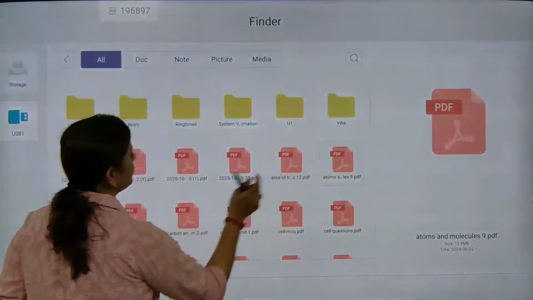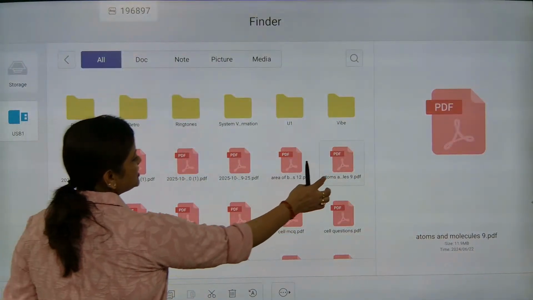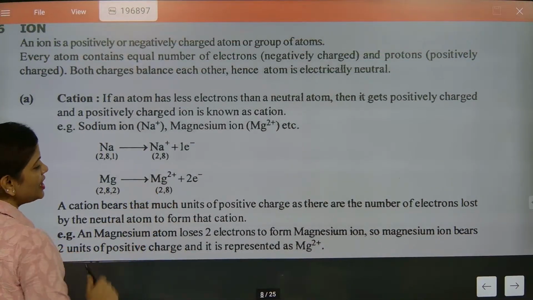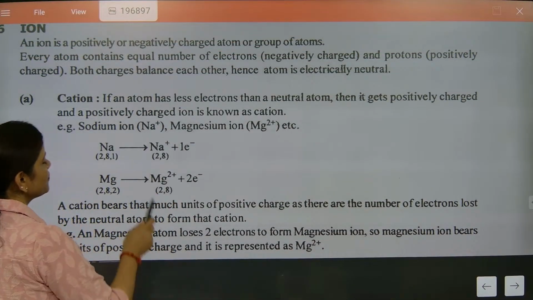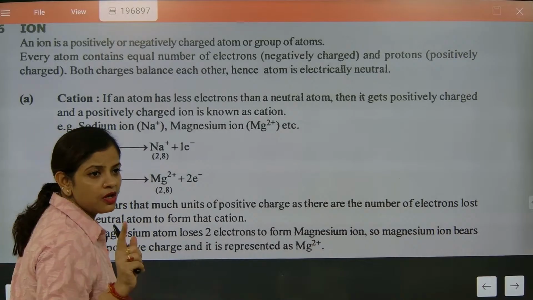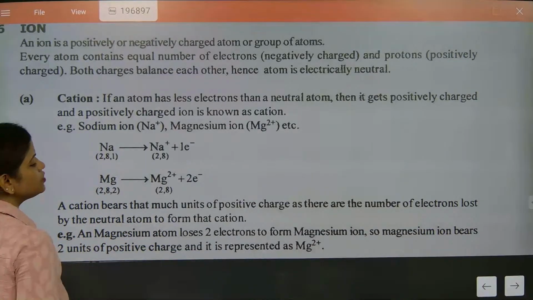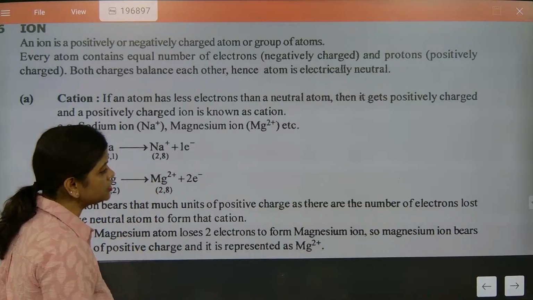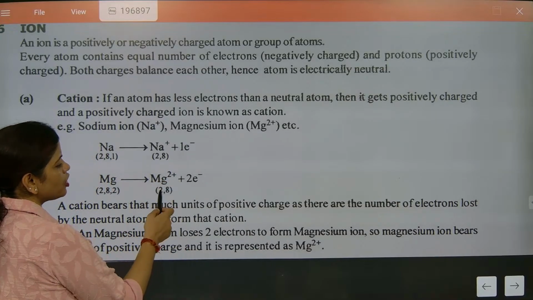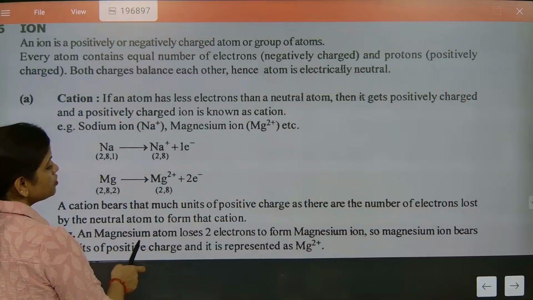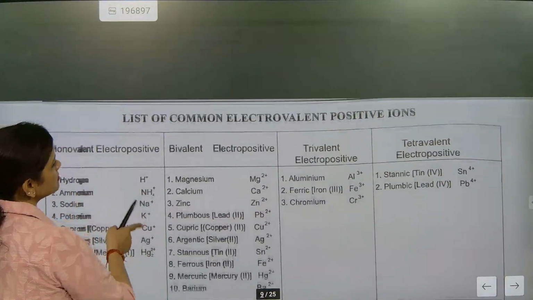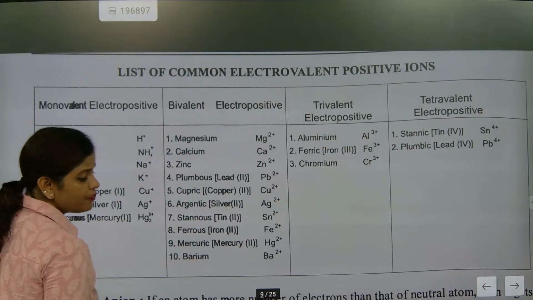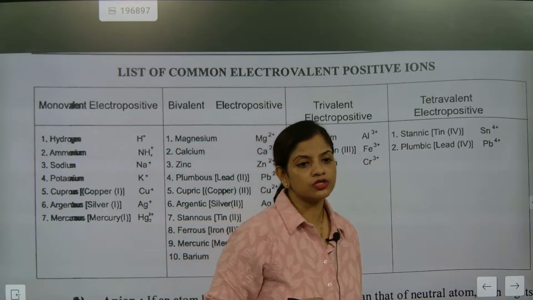Now we are ready for cations and anions. Beta, look here. Magnesium is losing how many electrons? 2 electrons. Sodium is losing how many electrons? 1 electron. Magnesium after losing 2 electrons will become like neon. See, this is neon, with outermost orbit 2 and 8. Now we are going to talk about plus and minus. This list is very, very important, for learning the crisscross rule.